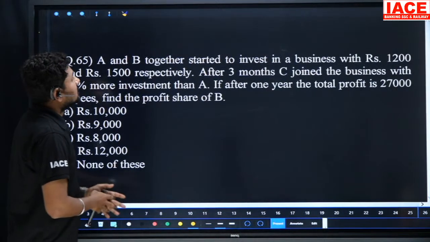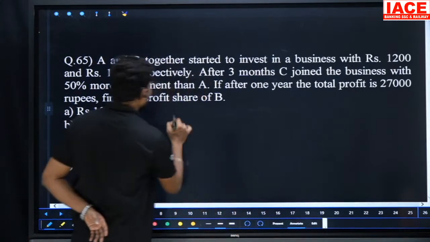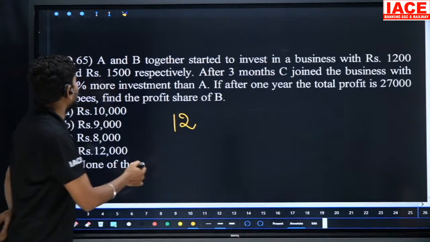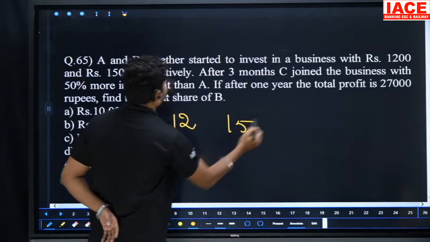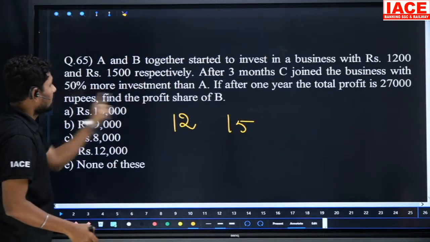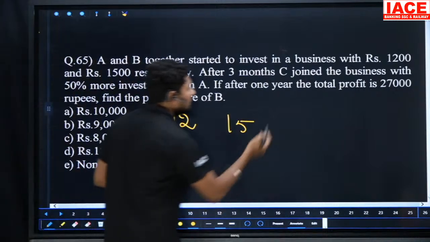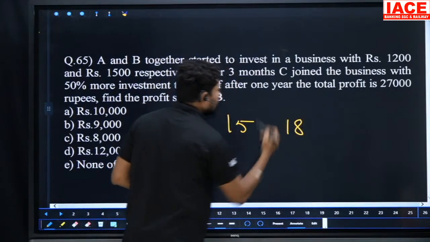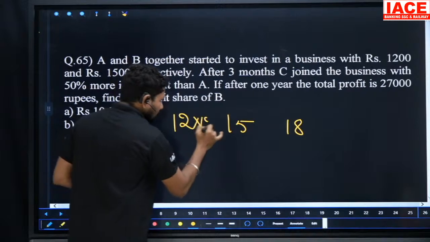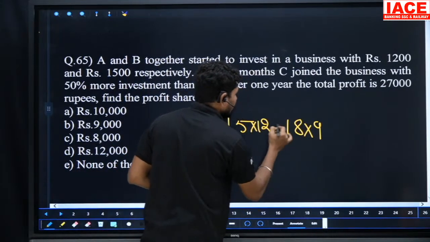A and B together started an investment business. A invested 1200, B invested 1500. After 3 months, C joined with a 50% more investment than A. So 50% more than 12 is 6 rupees extra investment for C, that means it becomes 18. He invested for 12 months, but C joined after 3 months, so his investment becomes only 9 months.